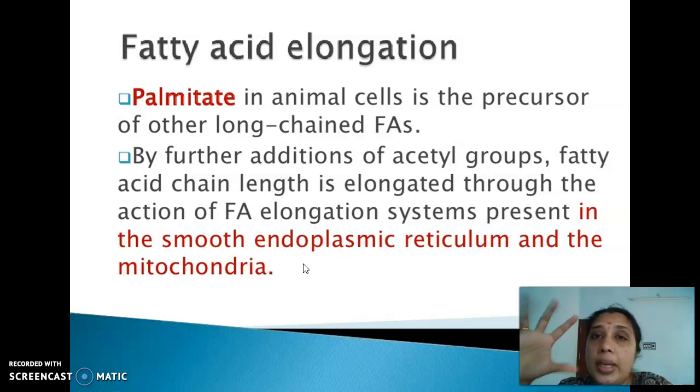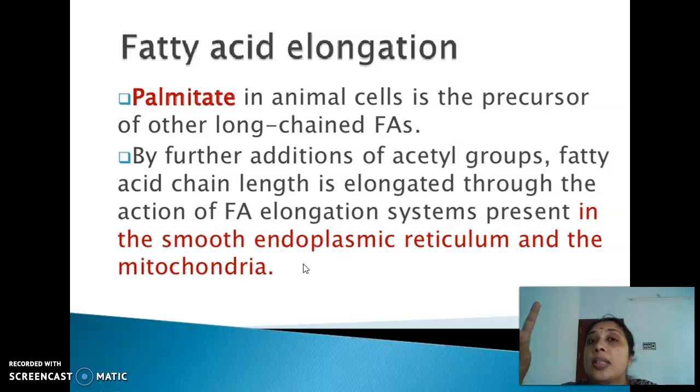They are individual enzymes. Condensation is carried out, reduction is carried out, again dehydration is carried out, and the second round of reduction also takes place. It's not a multi-enzyme complex. They are individual enzymes. So there are three mechanisms with which fatty acid biosynthesis takes place.